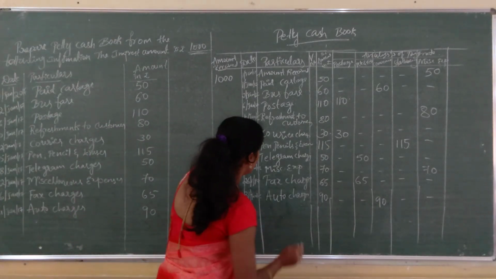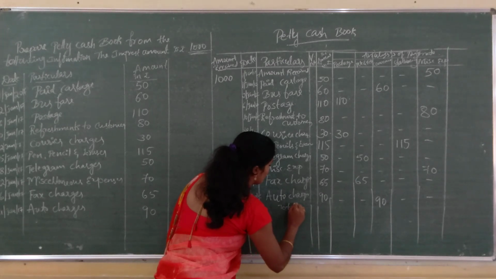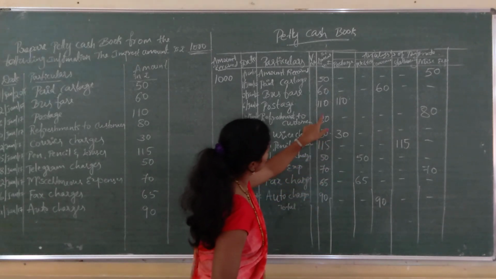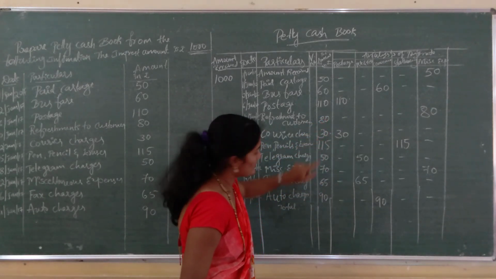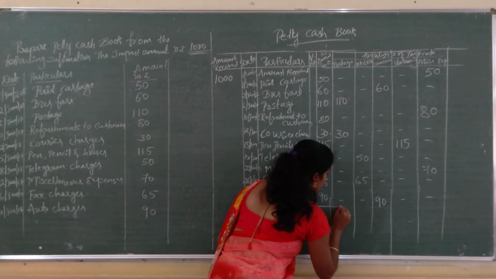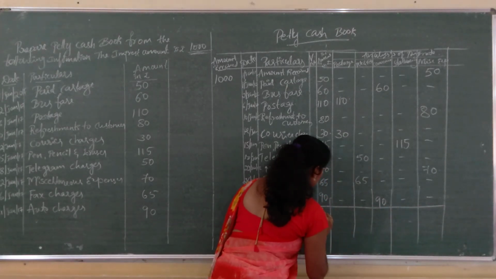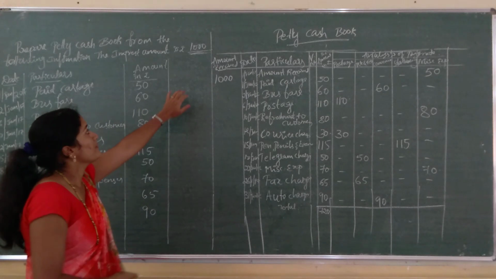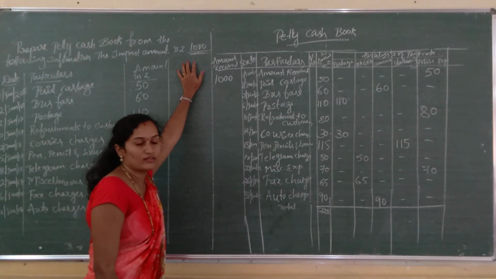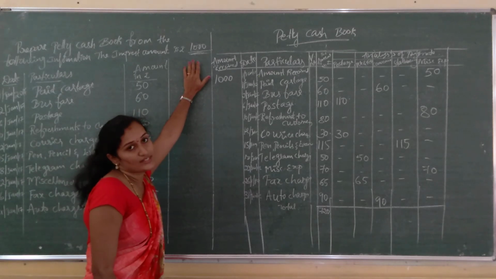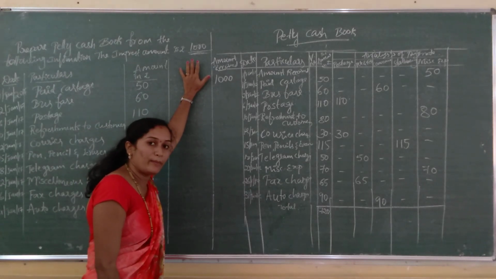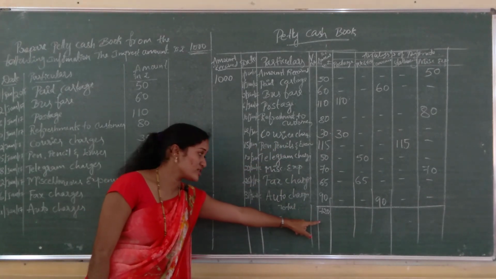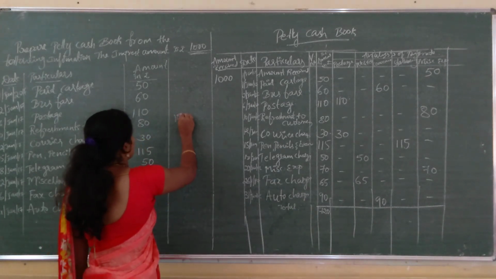So, now total all the columns. So, amount paid, what is the total? Amount is 720 rupees. So, see, under imprest system, 1000 is the imprest amount received from the main cashier, and out of this amount the petty cashier has to pay all these transactions. So, total amount he spent out of this 1000 is how much? 720. So, 1000 is the imprest amount.